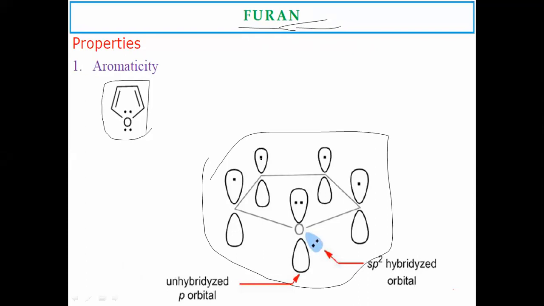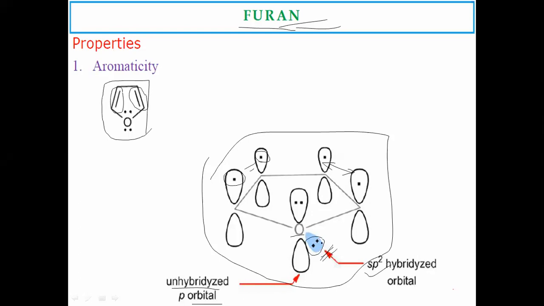Here, the pi electrons present in the p orbitals overlap sidewise to make this type of double bond, whereas between two pi orbitals there is another double bond forming. The unshared electrons present on the oxygen atom in furan are involved in the delocalization of the pi electrons present in the structure. These electrons on the oxygen atom are in an sp2 hybridized orbital state, whereas an unhybridized p orbital is also present on the oxygen.